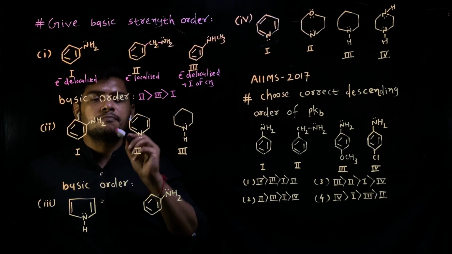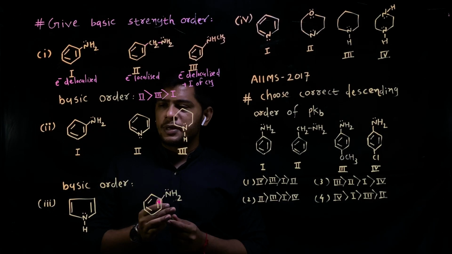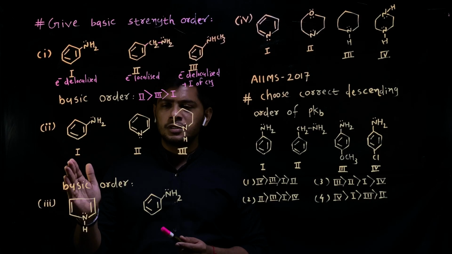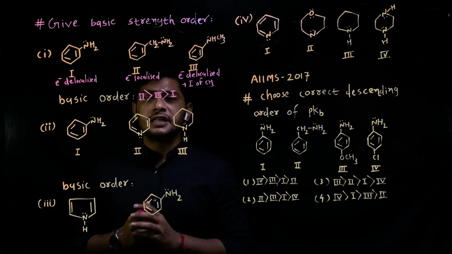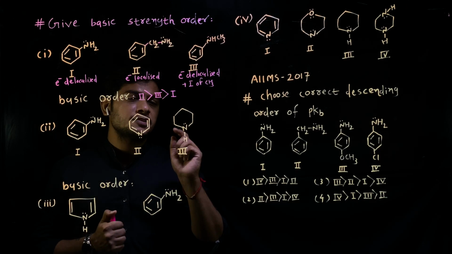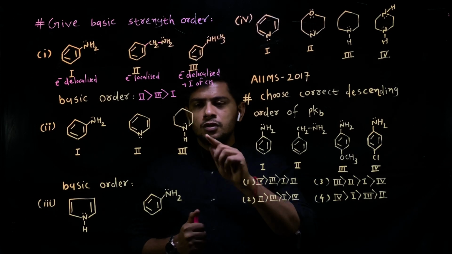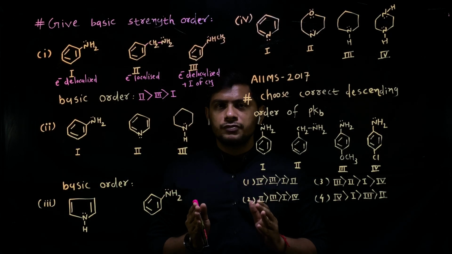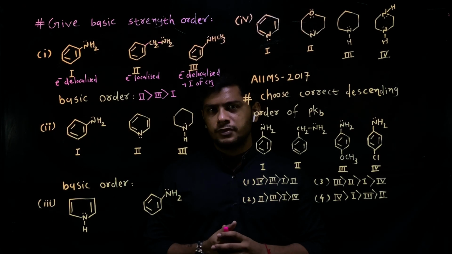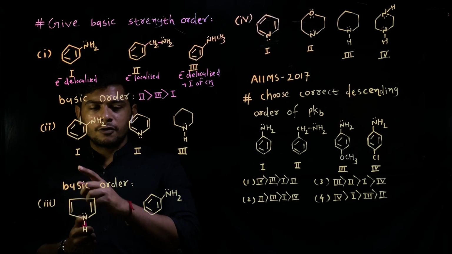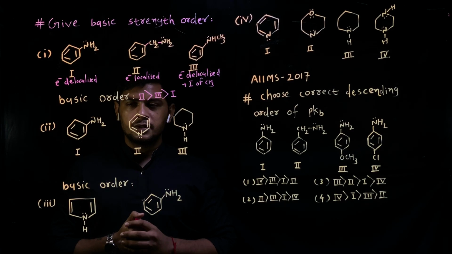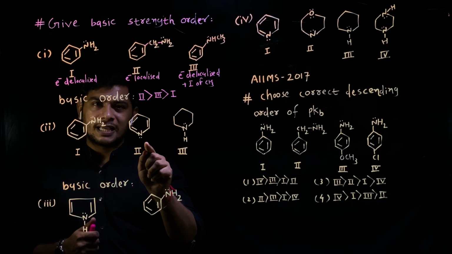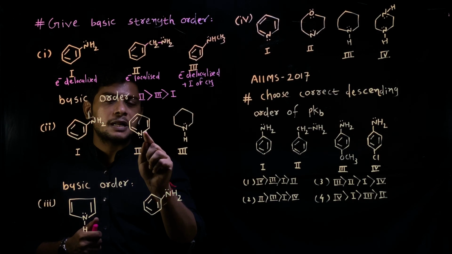Now moving to the second example, we can see that this is an aromatic amine. Again, this is an aromatic amine. This is pyridine. This is the structure of pyridine. And this is the structure of pentahydropyridine. So friends, from all these three structures, these electrons are delocalized, these electrons are localized, but electrons are present